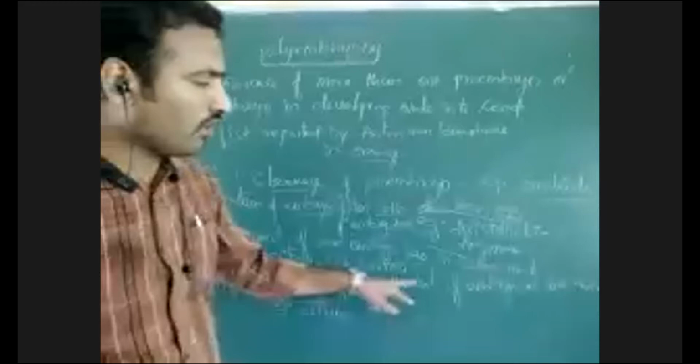That may give rise to that condition. We can say this.